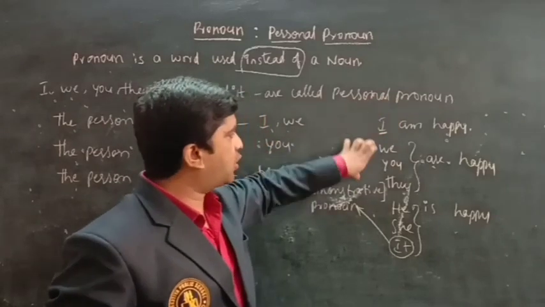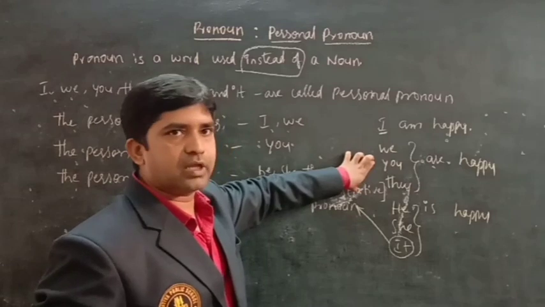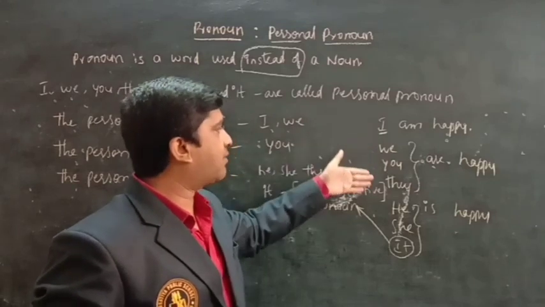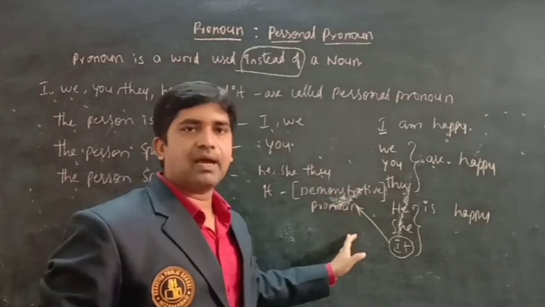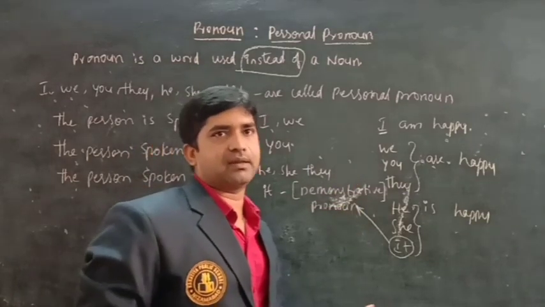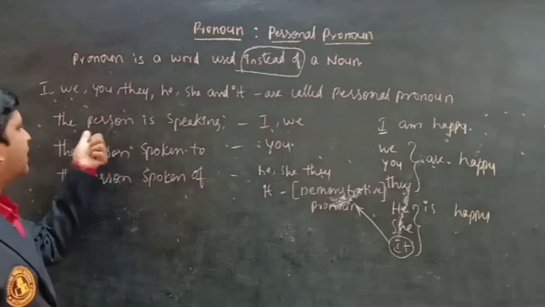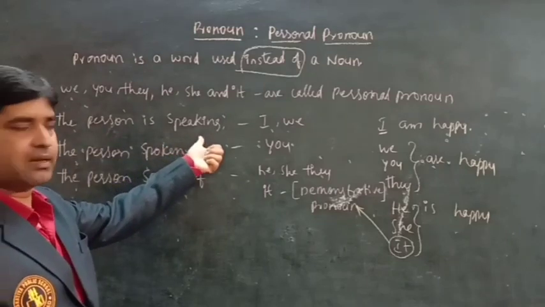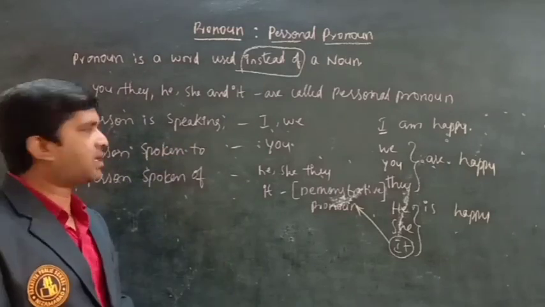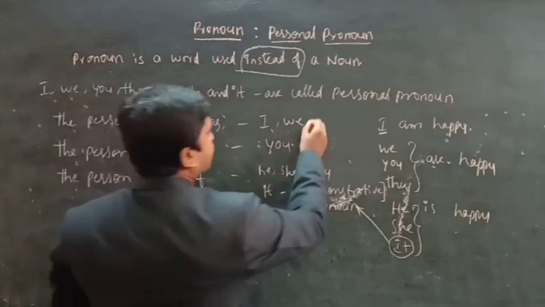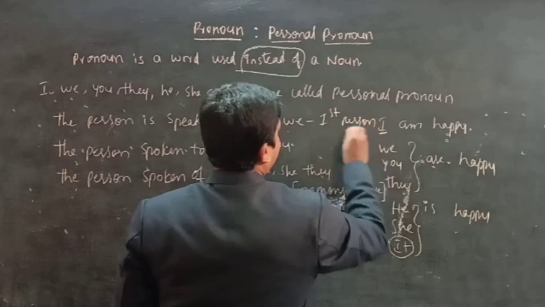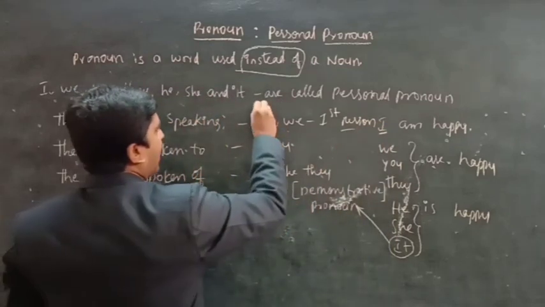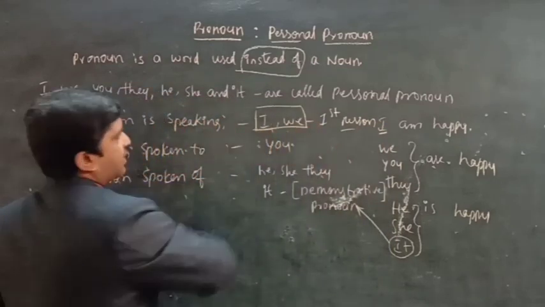And according to the use, again they are divided as first person, second person and third person. Here have a look at this. The person who is speaking, we generally call a first person. The first person pronouns are I and we.